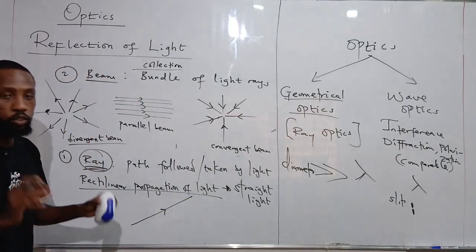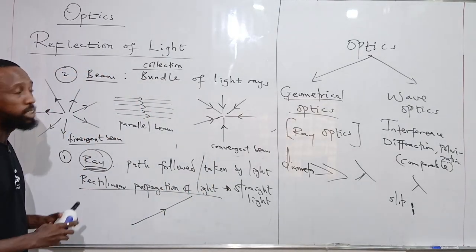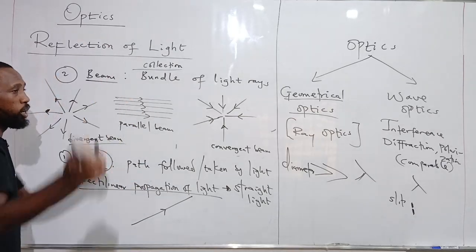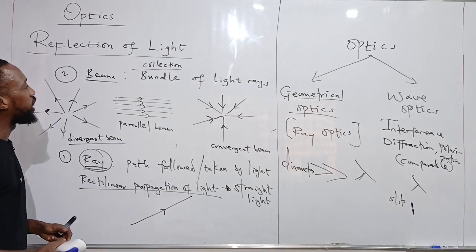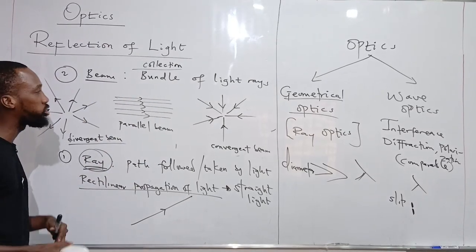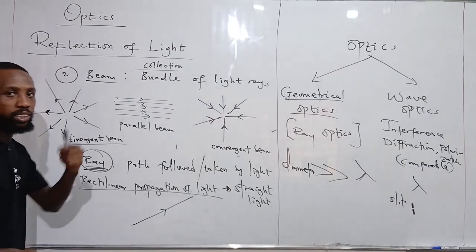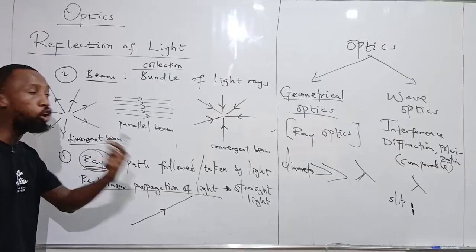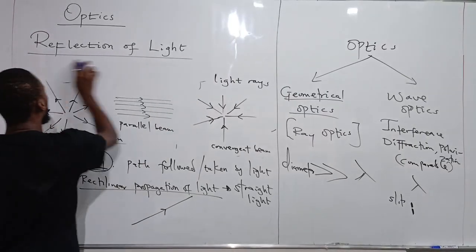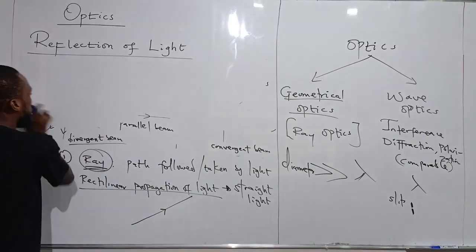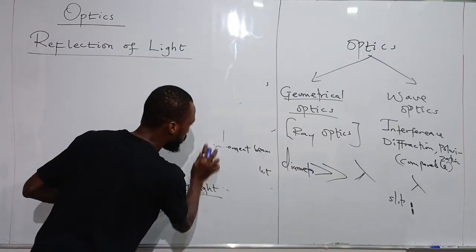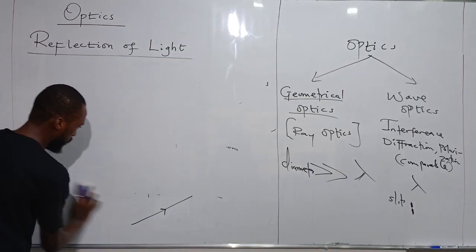So that is what we call reflection of light. All right. Before we go on to talking about what most of you are usually interested in, mirrors, curved mirrors, plane mirrors, and the likes, let's quickly talk about the types of reflection that we can have and the laws of reflection of light.